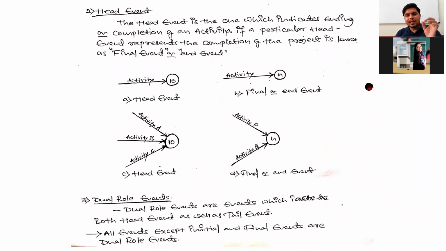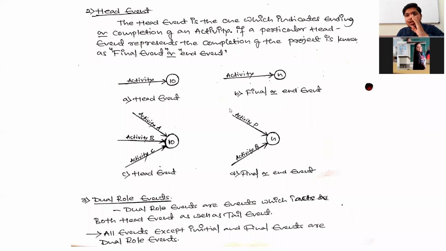Tail event is the event which indicates only the beginning or starting of an activity. And head events are the events which indicate only the completion or ending of an activity. But these dual role events indicate both. It means these dual role events act as both head event and tail event.